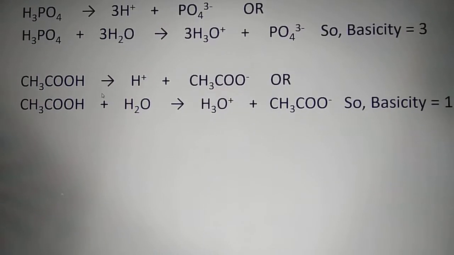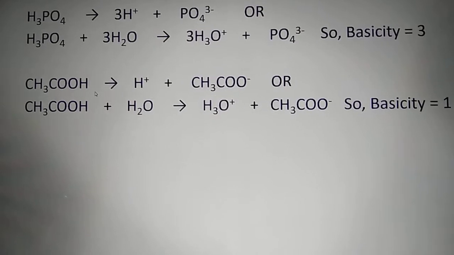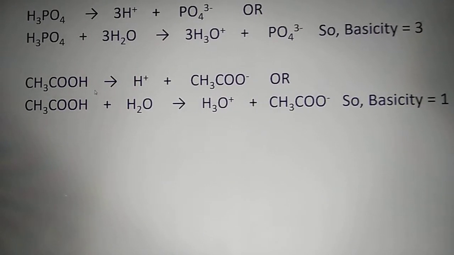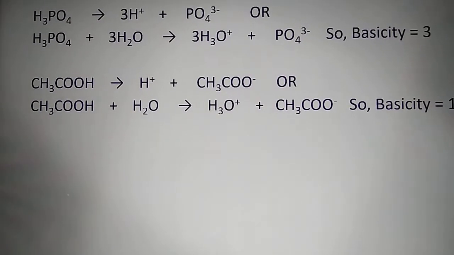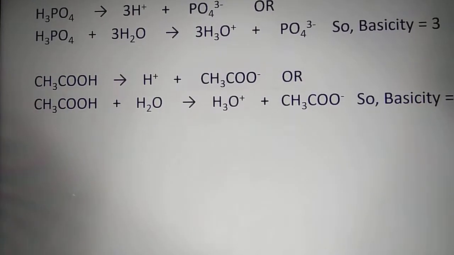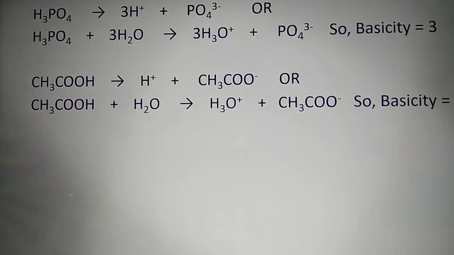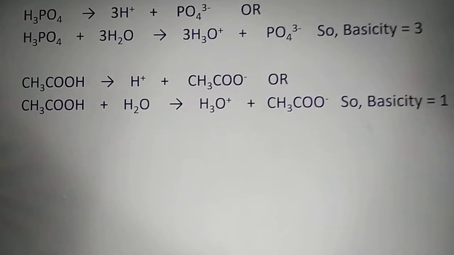It's not only for acetic acid, for other organic acids like formic acid, citric acid, lactic acid, oxalic acids, the hydrogens which are joined only with oxygen, they are converted to hydrogen ion, not the other hydrogen atoms.